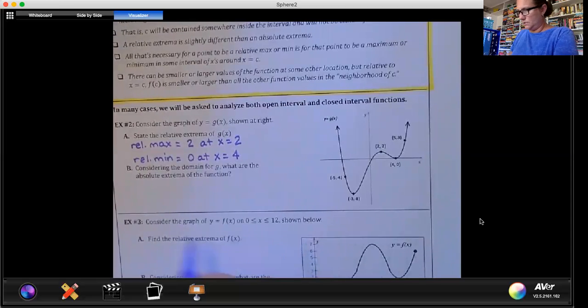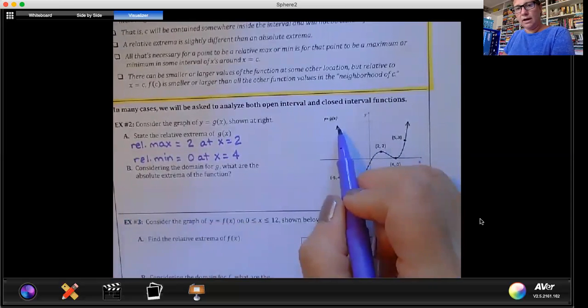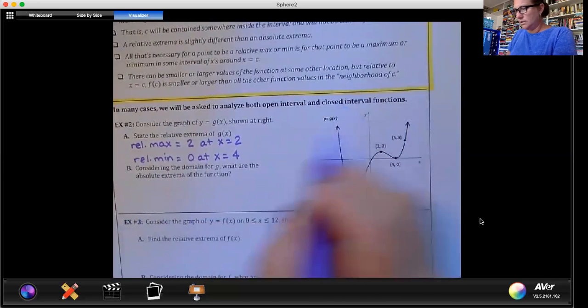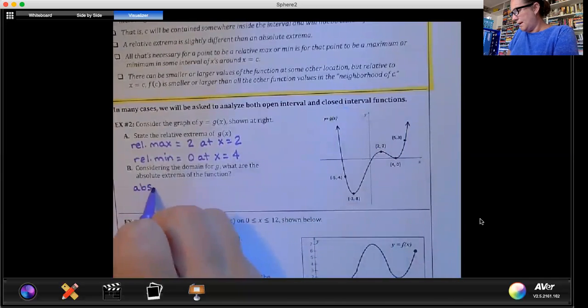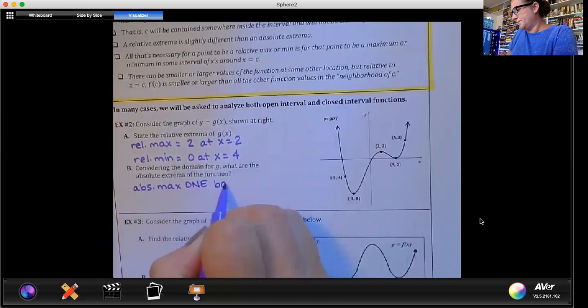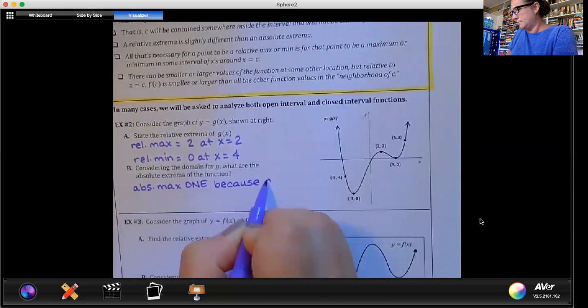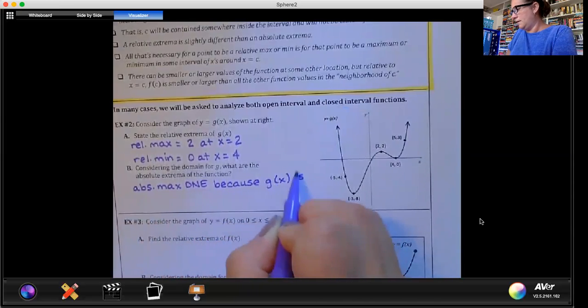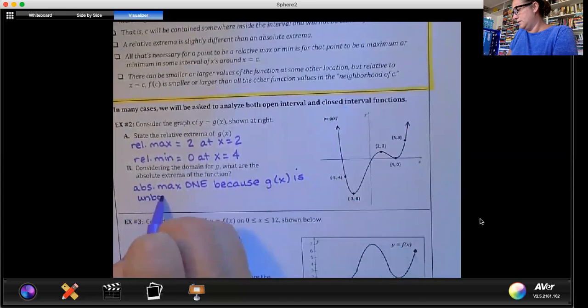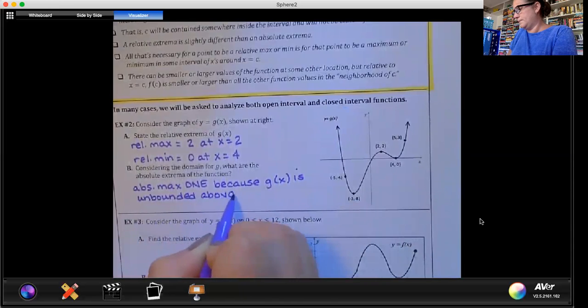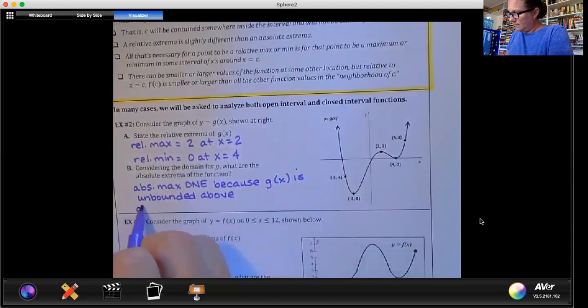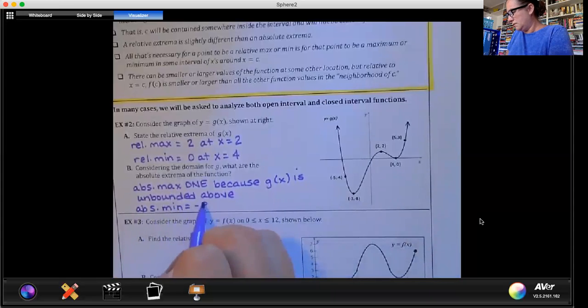So the absolute extrema, because our graph is going to infinity in both directions, the absolute max does not exist. And we call that unbounded. And this would be unbounded above your graph. And then your absolute minimum, your lowest point, is -8 when x is -3.